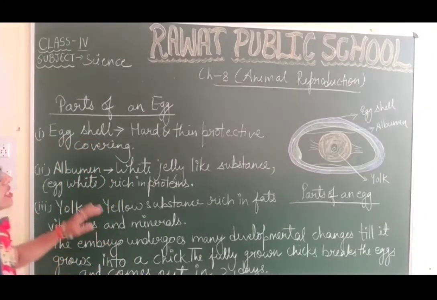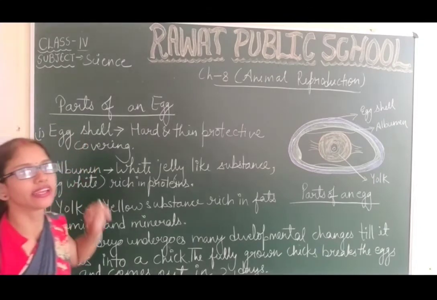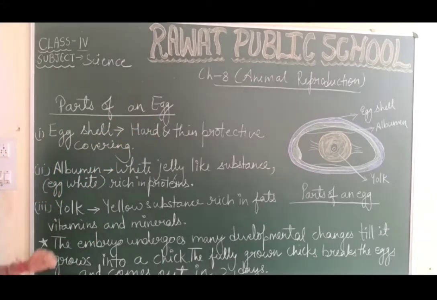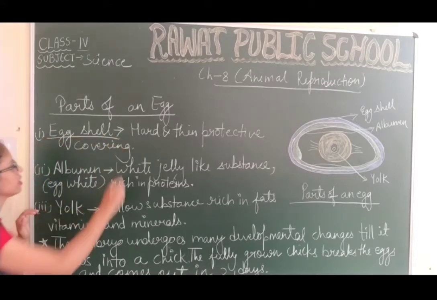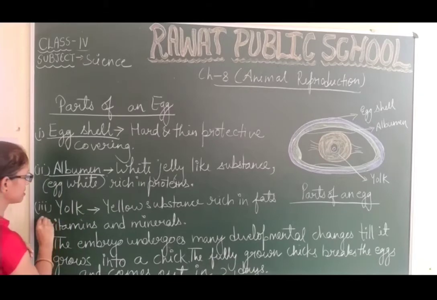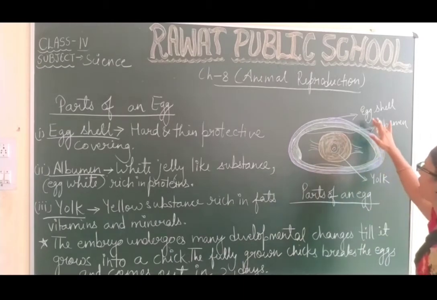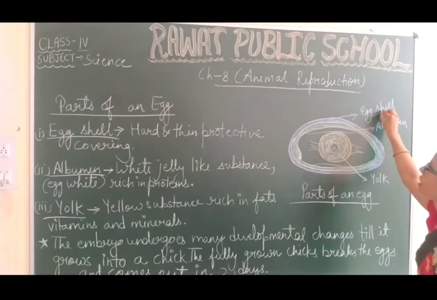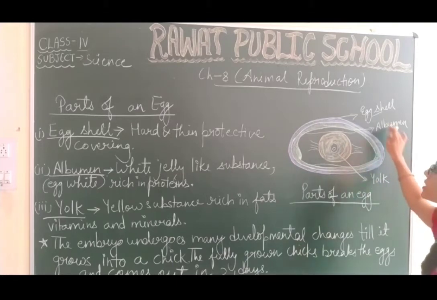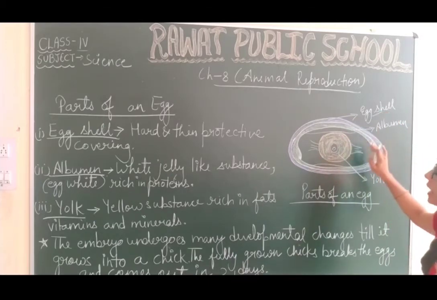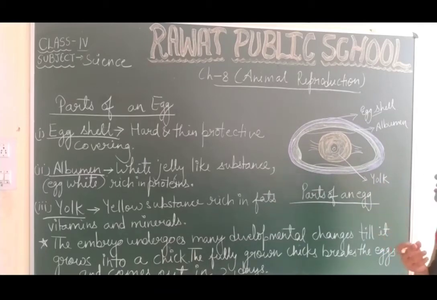Students, next we are discussing egg-laying animals. In this we will continue with the parts of an egg. What are the different parts of an egg? The main parts are the eggshell, the outermost covering of the egg, second the albumen, and third the yolk. In the diagram given in your book you can see that the eggshell is the hard and thin protective covering. Outermost covering जो होती है egg की, which is known as eggshell, जो white कलर का structure दिखाई दे रहा है, is hard and thin, and it protects the embryo. Embryo को protection provide करता है.